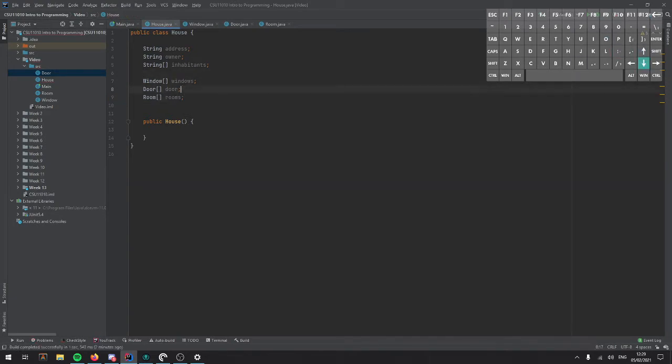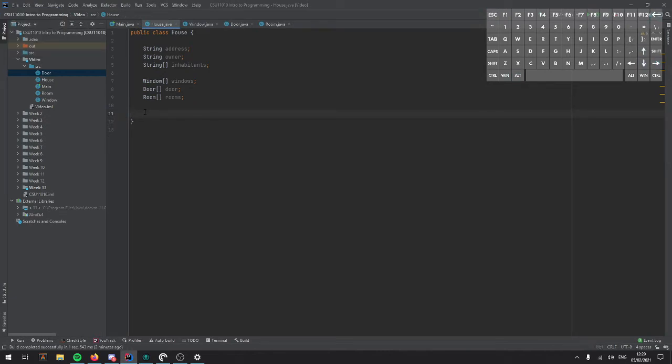So now we've got a whole bunch of fields. These special variables are called fields because they're specific to an instance of a class. And it's describing a house, but it's describing any possible house. It's not describing any one house. And in order to create any one house, for example, my house, we would need to give these objects values, a process called initialization. So in order to do that, we need to create a new constructor.